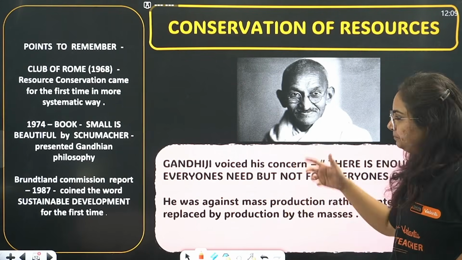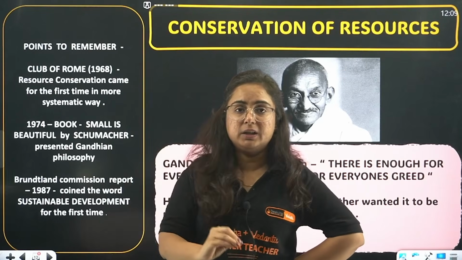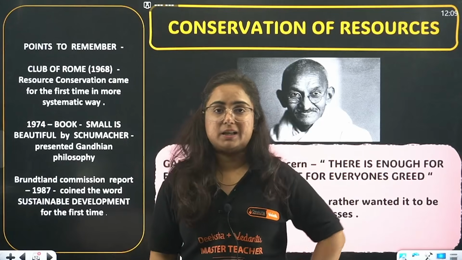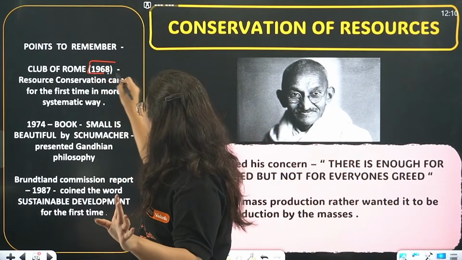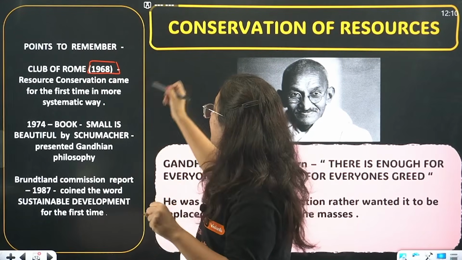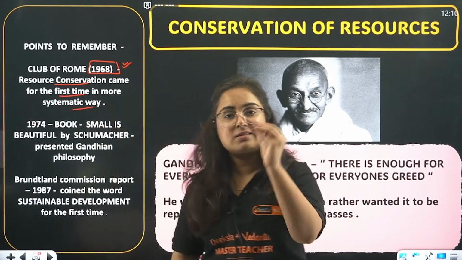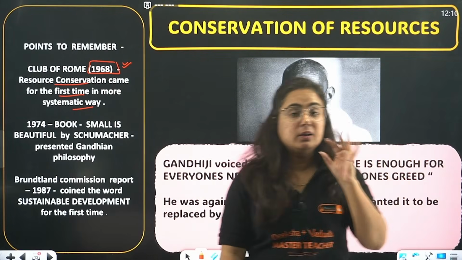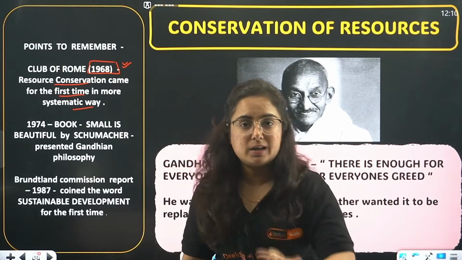Okay? Yes. So some pointers to remember from the book, beta, in NCERT it is given, and question can be expected up till now. From here the question has not come, but I don't want my students to leave anything behind. So the first thing is Club of Rome. So in Rome, there was a group of people who came together, and this gathering is referred to as Club of Rome in 1968, where resource conservation came for the first time in a systematic way. So this was the discussion regarding resource conservation in a systematic way for the first time. When? 1968. Where? Club of Rome.